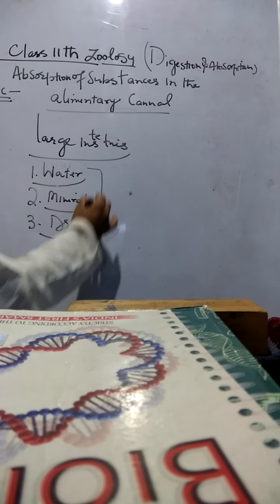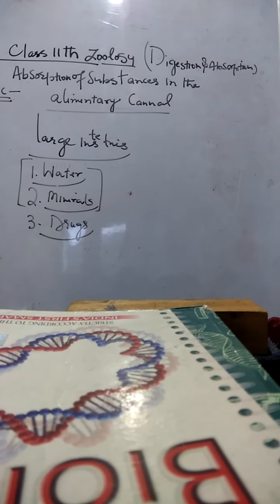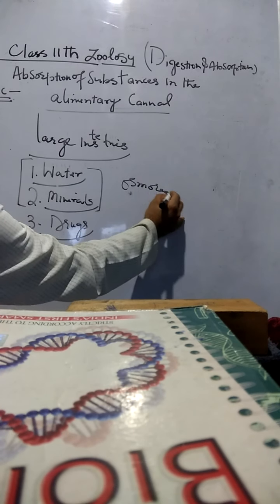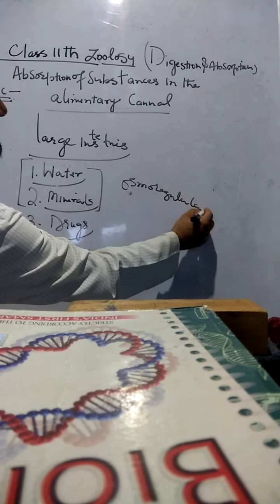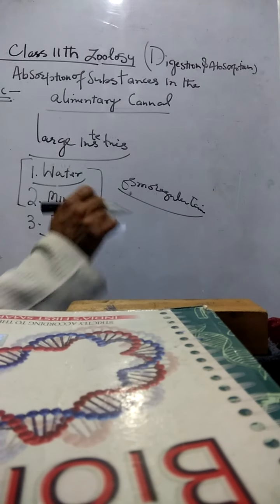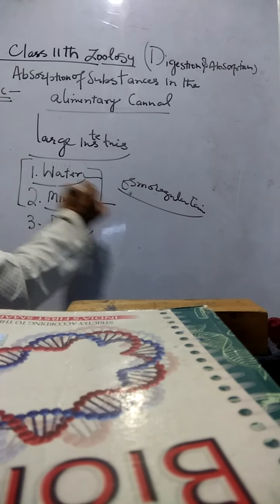Whenever the water and the mineral absorption fails in the large intestines, this is due to the breakdown of the osmoregulatory mechanism. Sometimes during a disease, gastrointestinal disorders, whenever there is a breakdown in the mechanism of osmoregulation, due to the inefficiency of the osmoregulatory mechanism, the water and minerals are not absorbed.